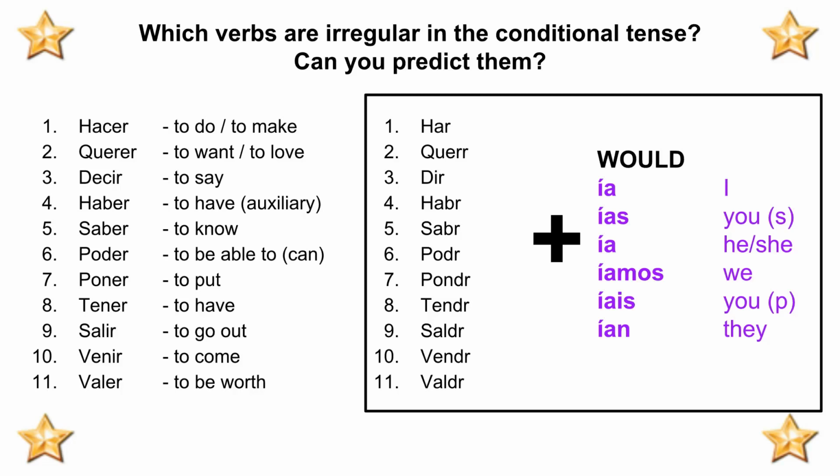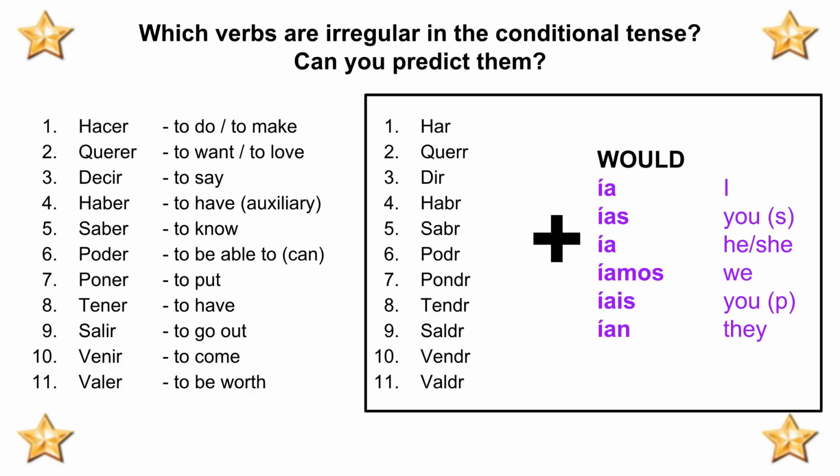Let's see if you can work out some of these verbs. ¿Cómo se dice tendríamos en inglés? We would have. ¿Cómo se dice harían en inglés? They would do. ¿Cómo se dice saldrías en inglés? You would go out. That's you singular.